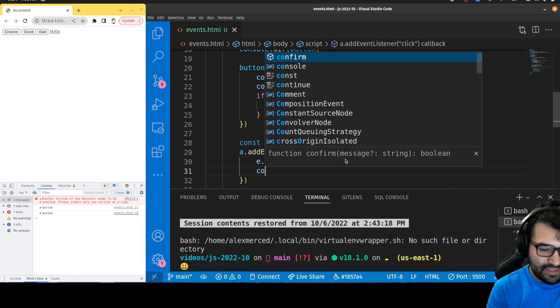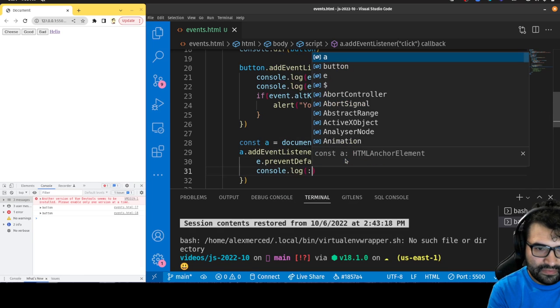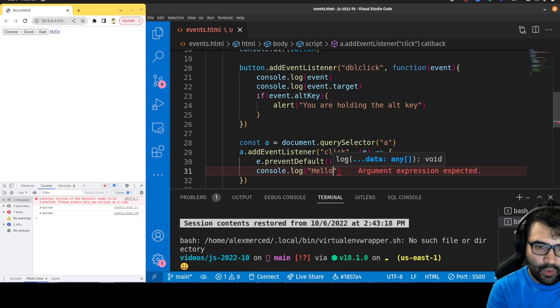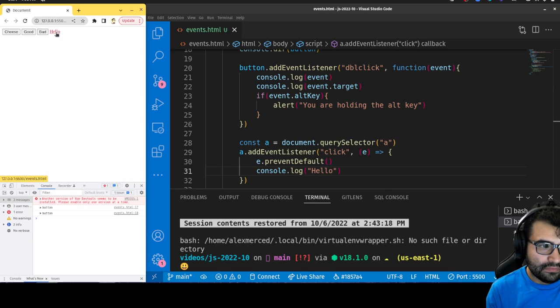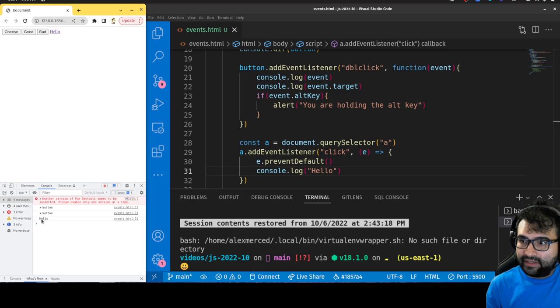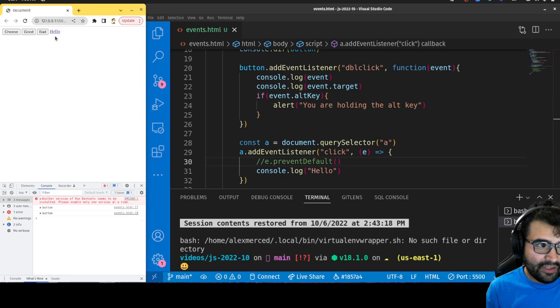And you'll see now going forward, when I click on this, the page doesn't refresh. So now if I do a console.log here, hello, see, the console log actually stays in the console. Now if I commented out the preventDefault, that hello does not stay in the console because the page refreshes each time I click on it. You can kind of see the hello for a second, then it immediately disappears.